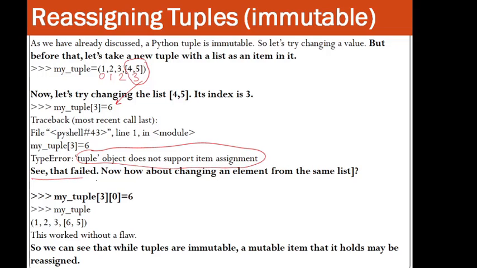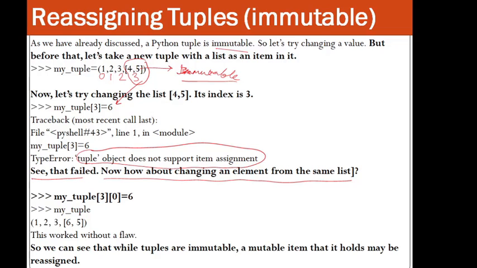See, that failed. Now how about changing an element from the same list? So now this is a list, right? So this is mutable, this is immutable, right? This is mutable, sorry. So this is mutable and this is immutable. Python tuple is immutable, right?